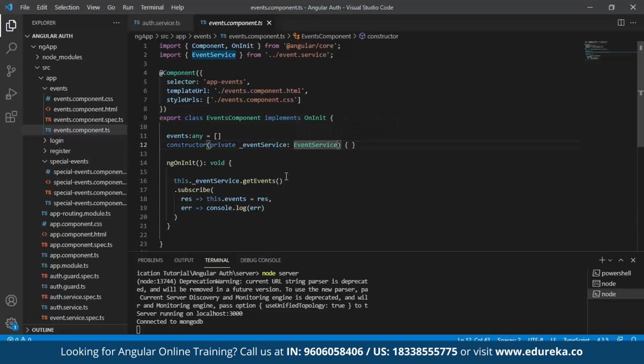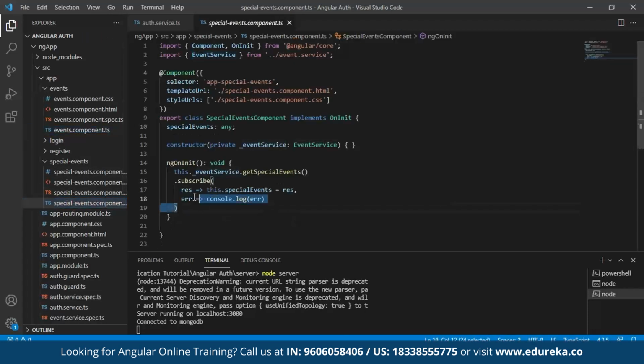Similarly, in your events, import your service, inject your service. As we have done in our components of login and registration, do the same thing and subscribe to your response and your error into the console. I've done the same thing here for special events as well.